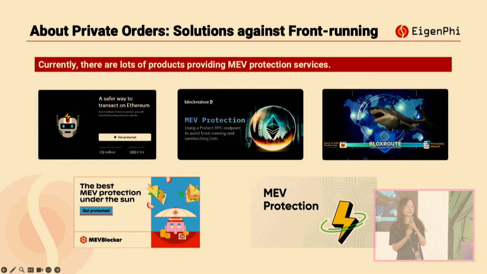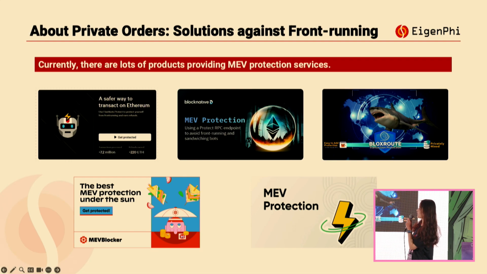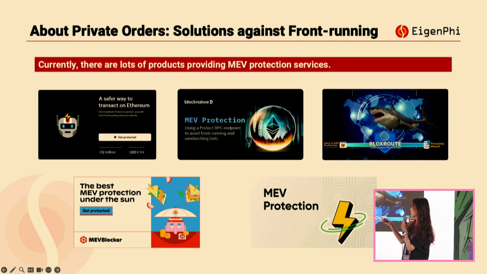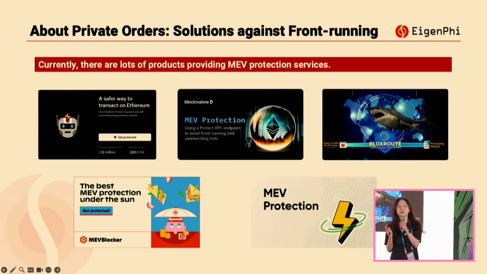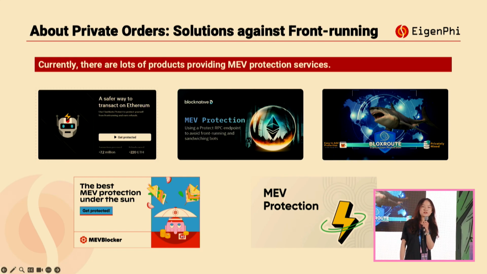For those who may not be familiar with the idea of private orders, you may have heard of products that provide MEV protection services, like Flashbots Protect and MEV Blocker. So what is the idea of private orders? On Ethereum, user transactions may face the risk of MEV.